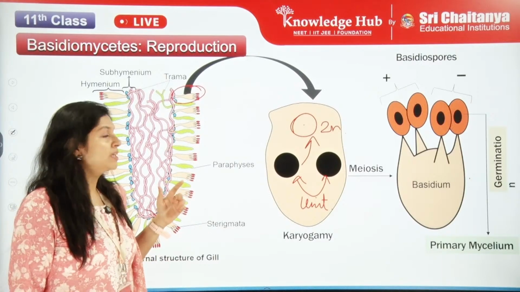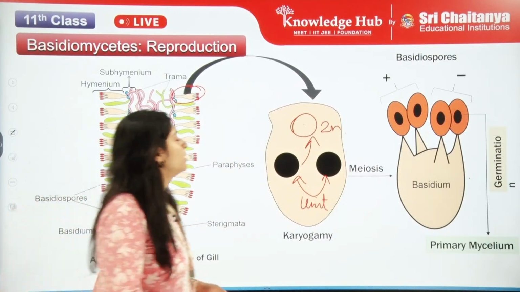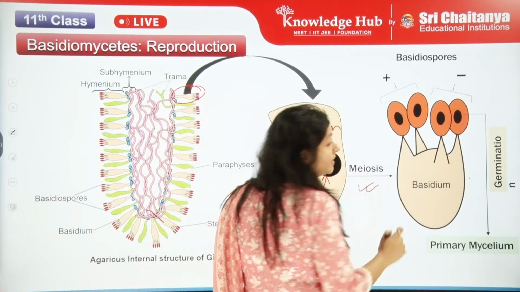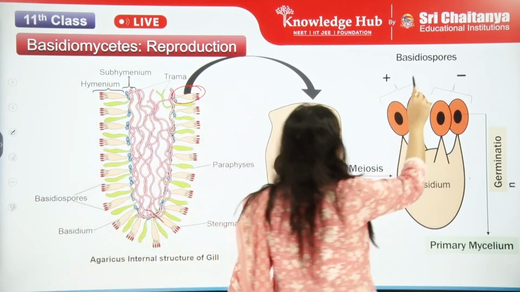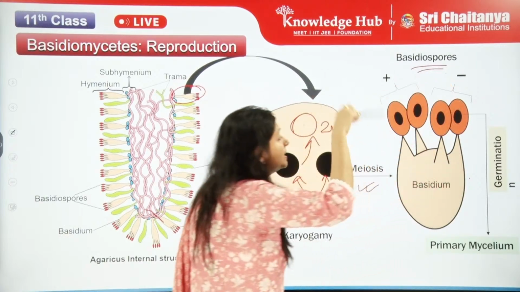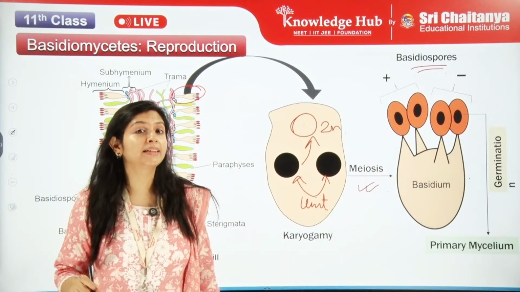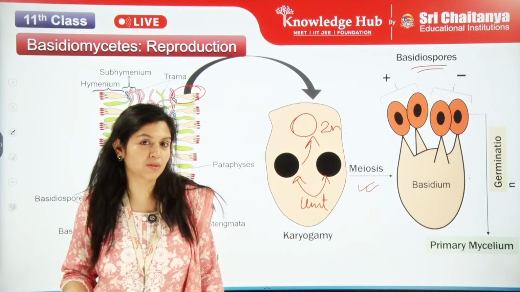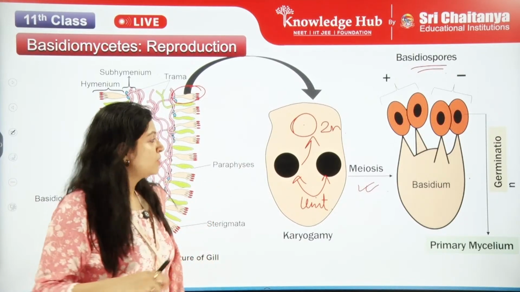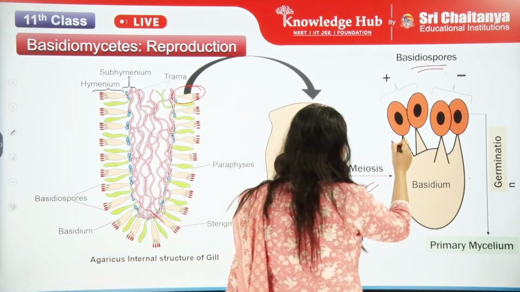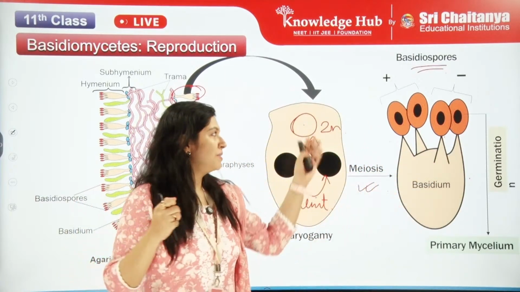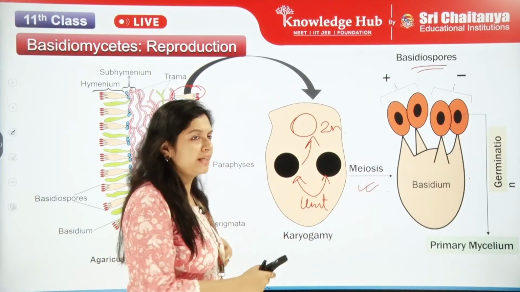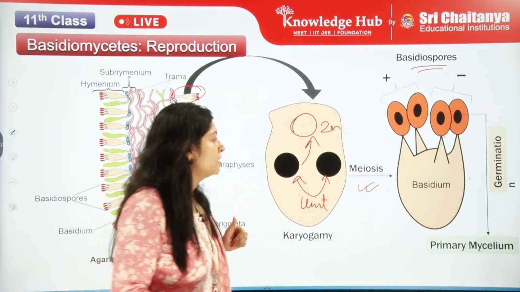It will undergo meiosis and form the basidiospores. There are two different types of spores because they came from two different parents, plus and minus. Remember? So now, plus and minus, two different spores. You can distinguish these as male, female, something like that, but it depends on the strains.